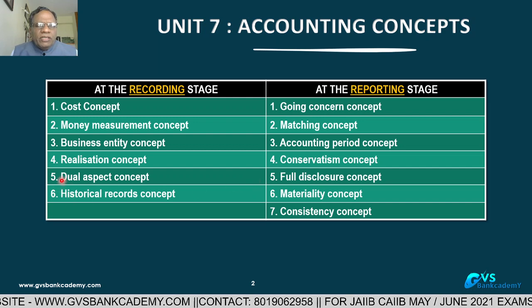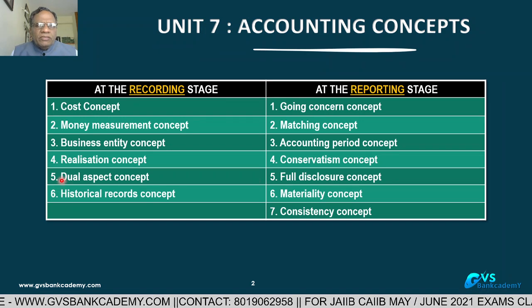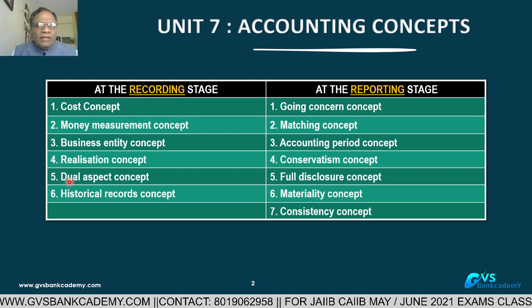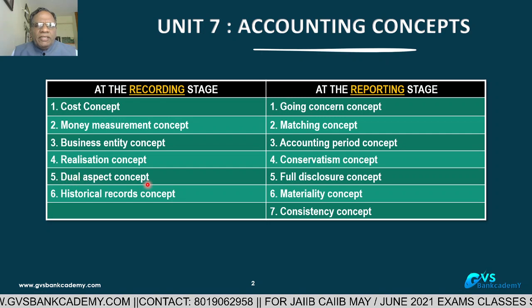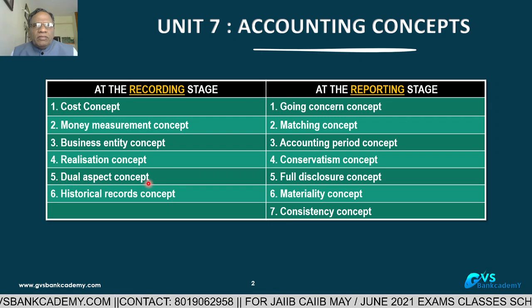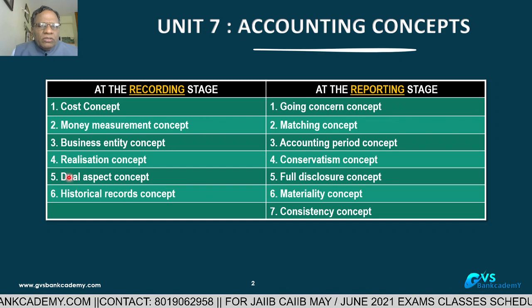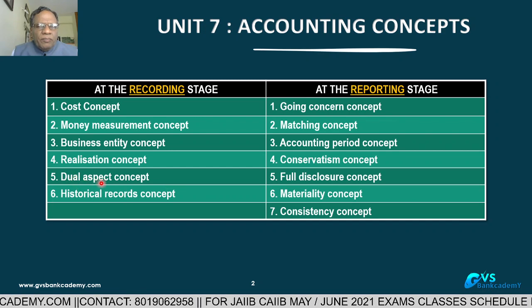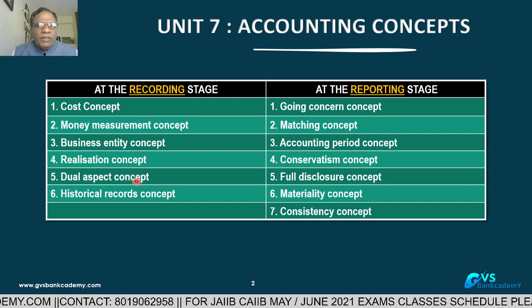We are purchasing plant and machinery or fixed assets. Debit plant and machinery or fixed asset, credit cash account or supplier account. So these are the dual aspect, debit and credit. Each entry, debit and credit.